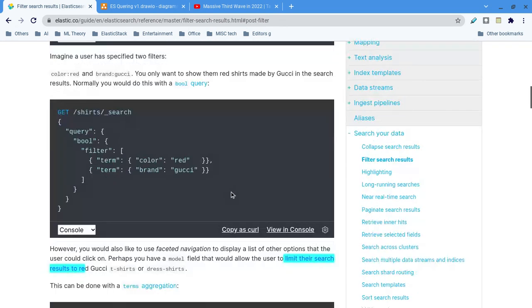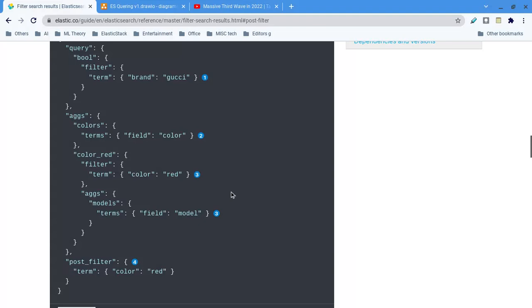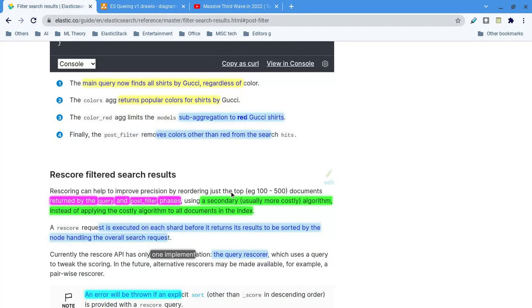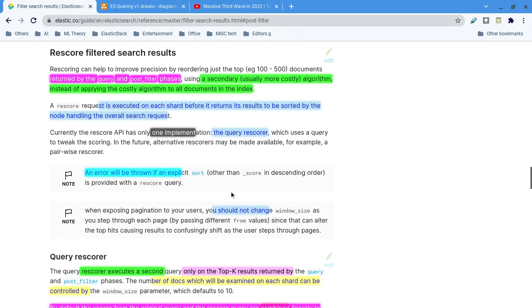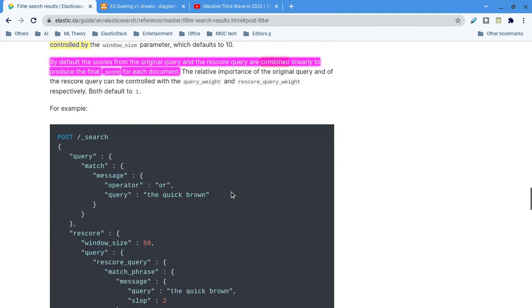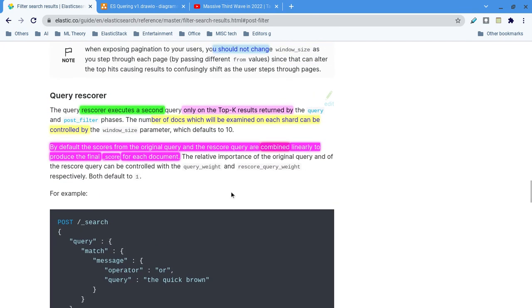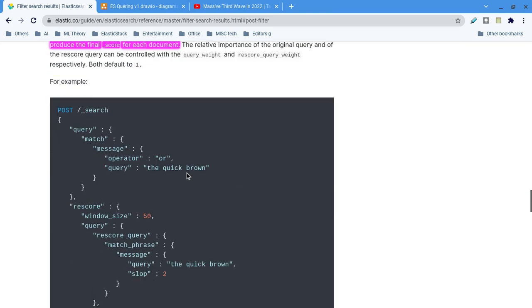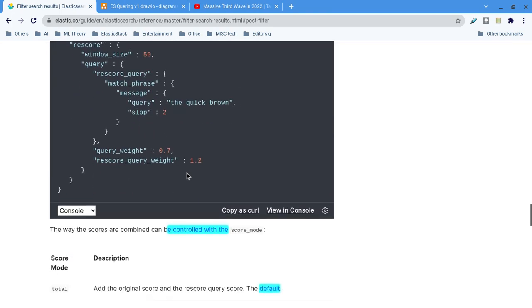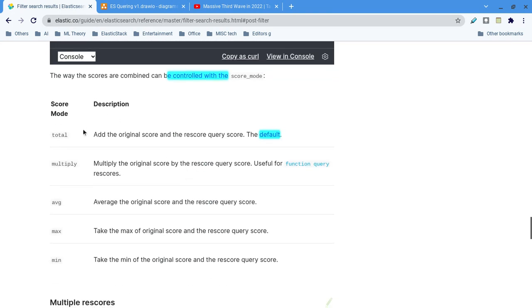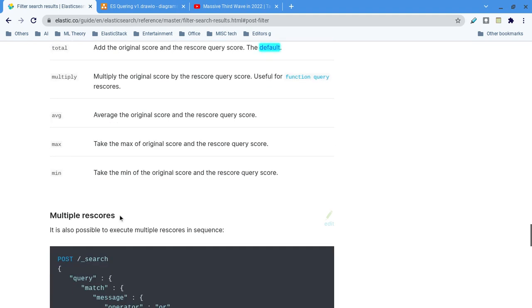So that is about the post filter and the rescore. It's a sample, a very normal sample, nothing special here. I have explained everything in detail. Then the query rescorer: once the post filter has completed, for the remaining records we want to do the query filtering. The query mode I also explained: minimum, maximum, or average.